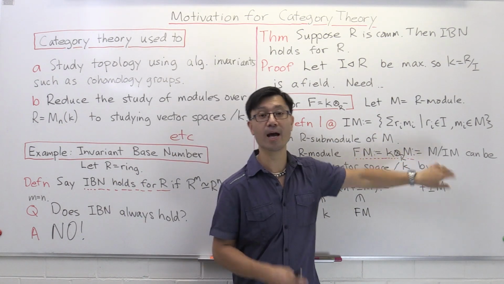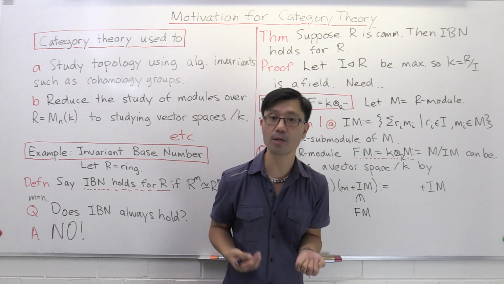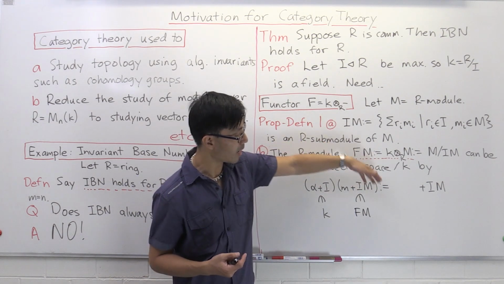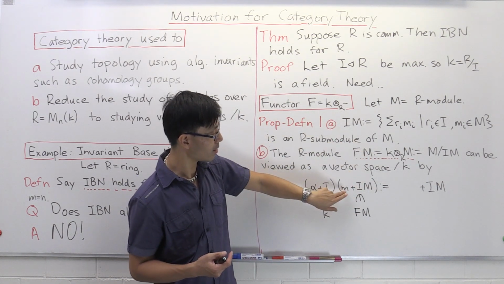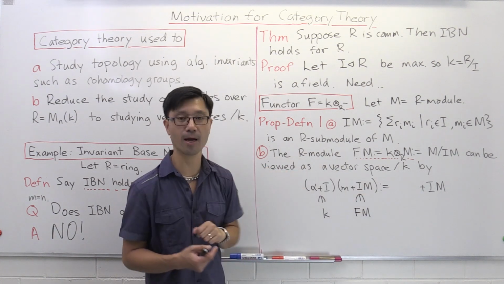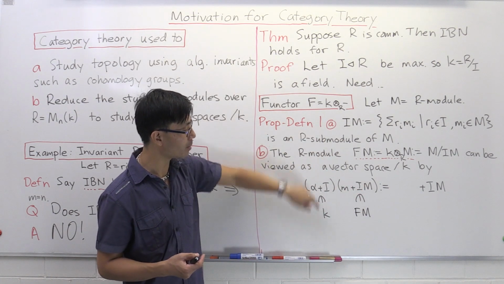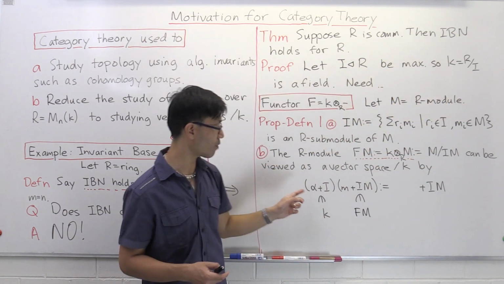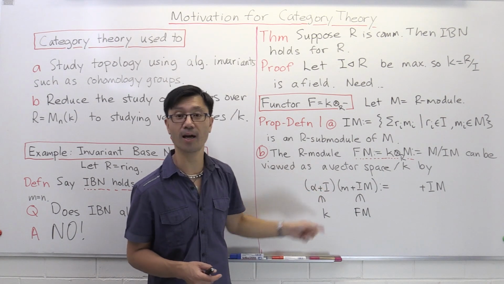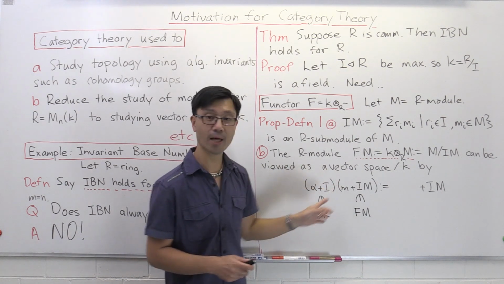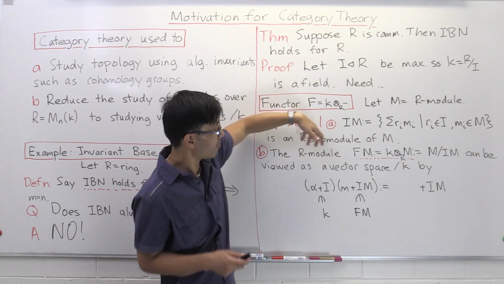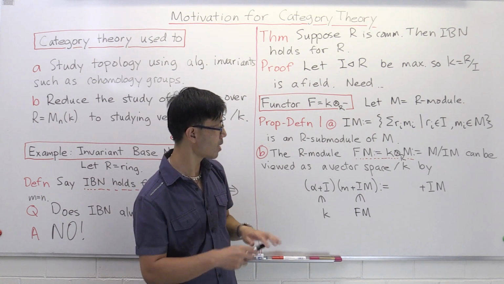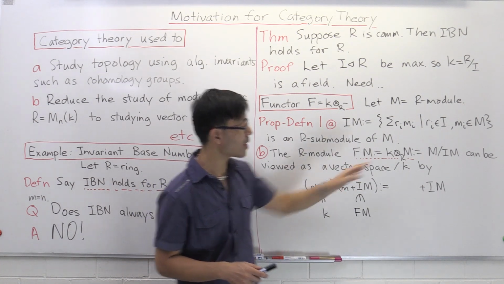Well, this is an R module, so it has an additive structure. So it's an abelian group. And the only thing we need to do is say, if we're given an element inside this M mod IM, something like this M plus IM, a coset like that, we can scalar multiply by elements inside K. And remember, K is this quotient R mod I, so it's of the form alpha plus I, a coset of I. Remember, this is an R module, so we can multiply by alpha.